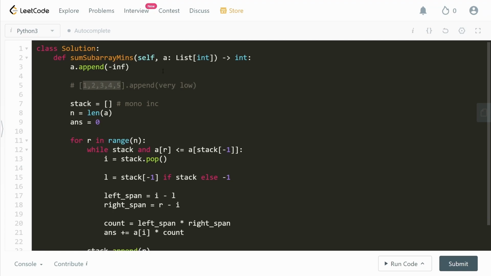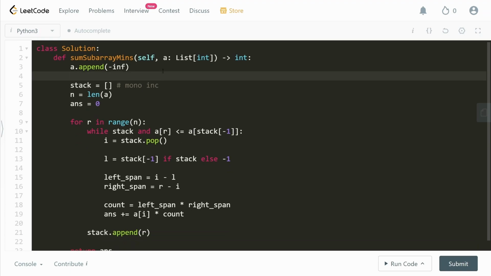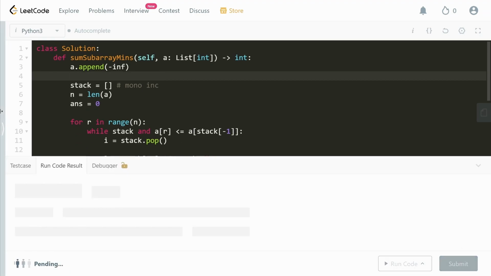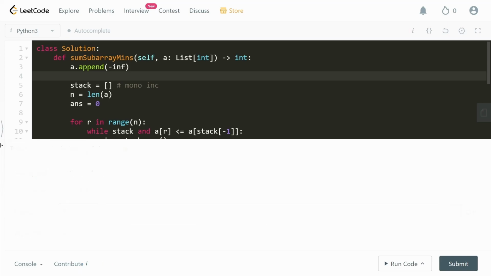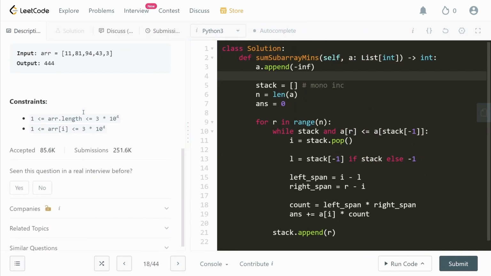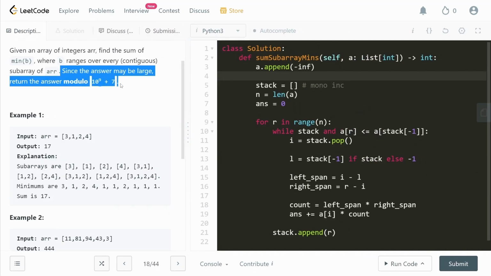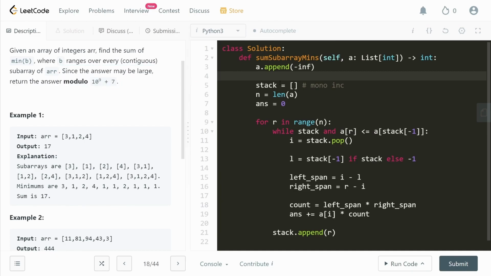If this does not make sense, go ahead and check back the previous video once again, because that is going to clear a lot of things up. Anyways, let's go ahead and try running the code once again. Cool, so this gets accepted. One more implementation level detail is that since the answer may be large, we have to return the answer modulo 10 to the power 9 plus 7. So let's go ahead and create that one.